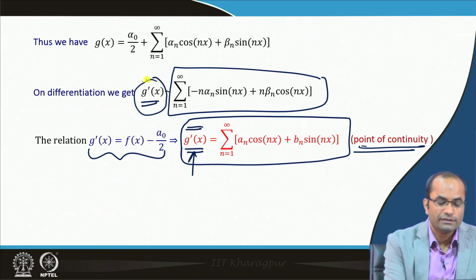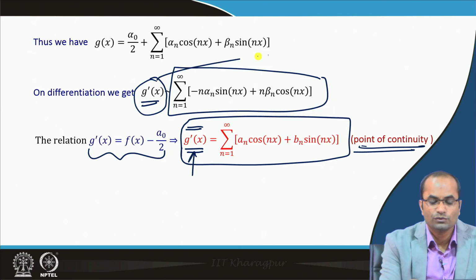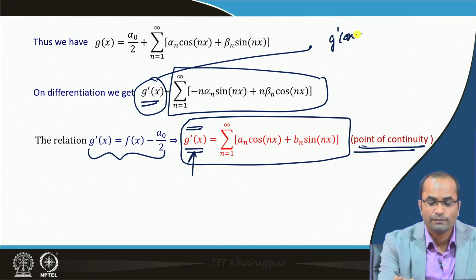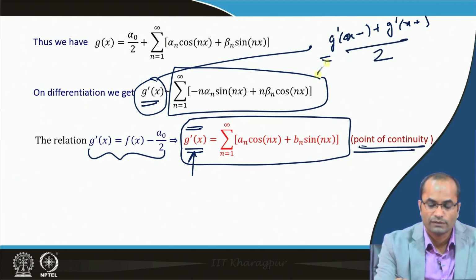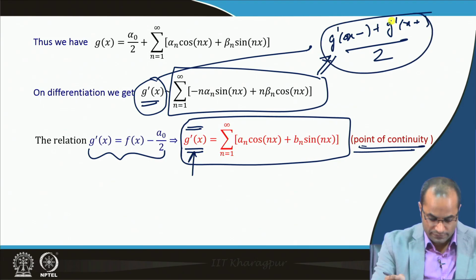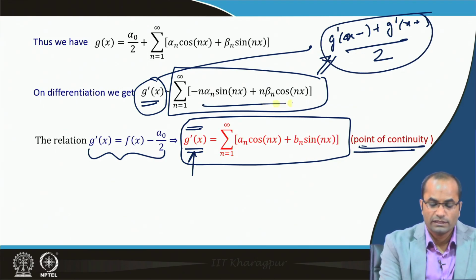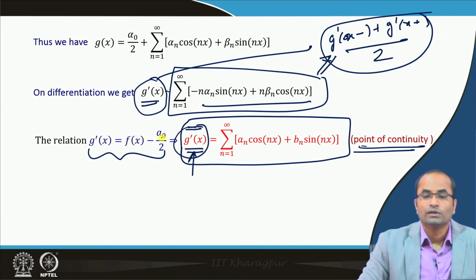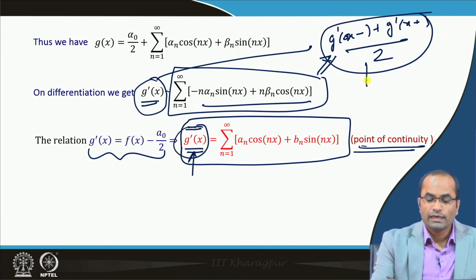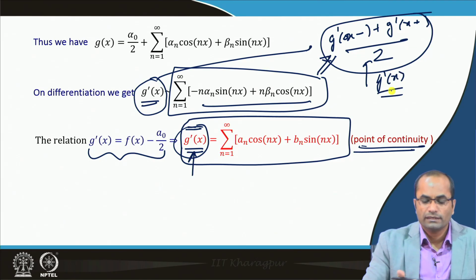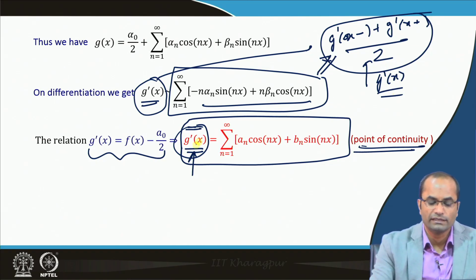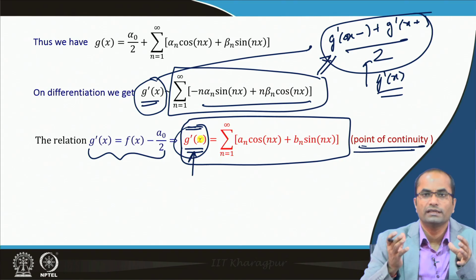Otherwise, here we have written just the Fourier series of G prime, which usually converges to the limiting value. So, G prime(x−) plus G prime(x+), divided by 2, and then we have equality there as well. So, we have equality in this case to this series, and here we have G prime(x). So, at the point of continuity, naturally this will also become G prime(x). So both are equal, and these left-hand sides differ only at the points of discontinuity.